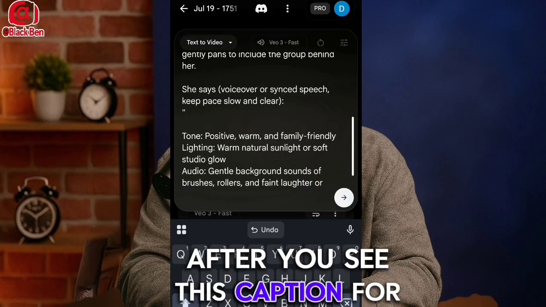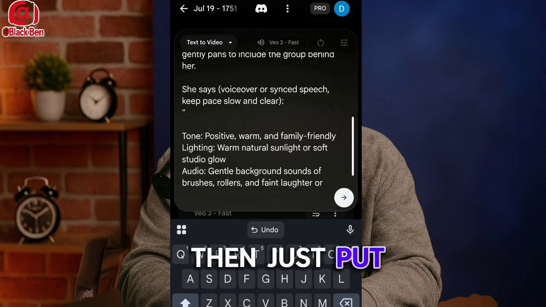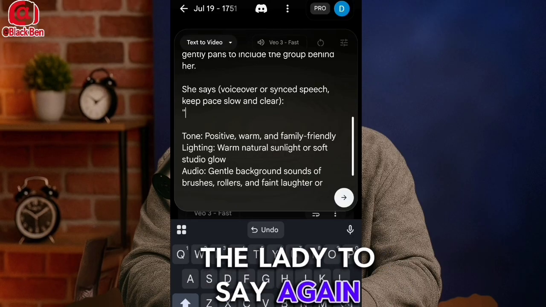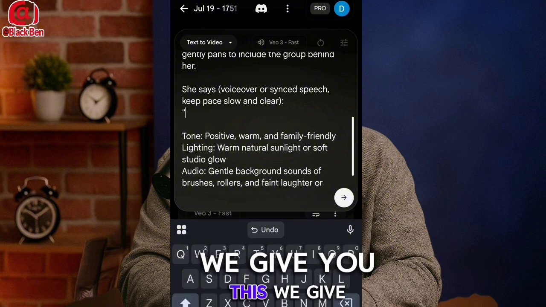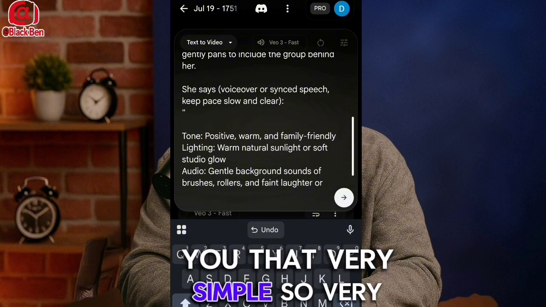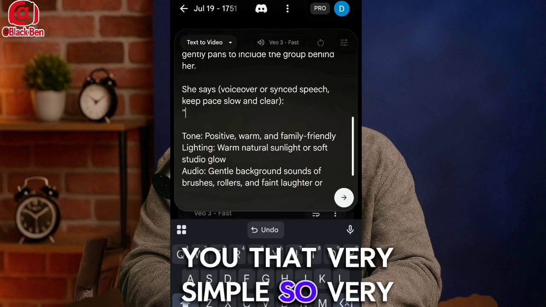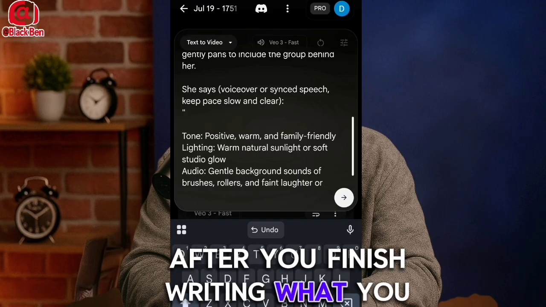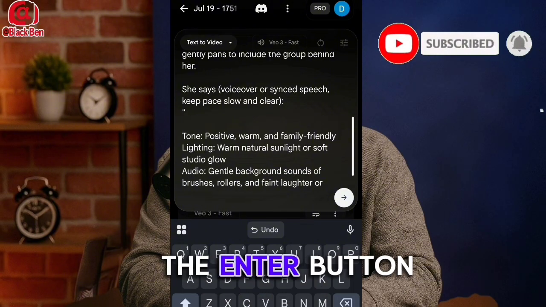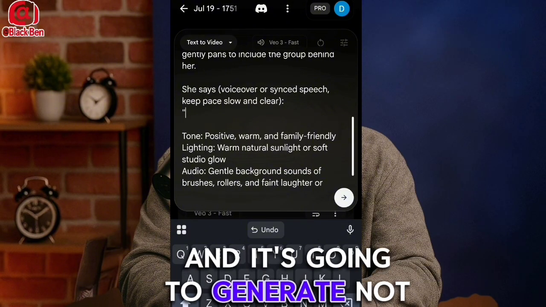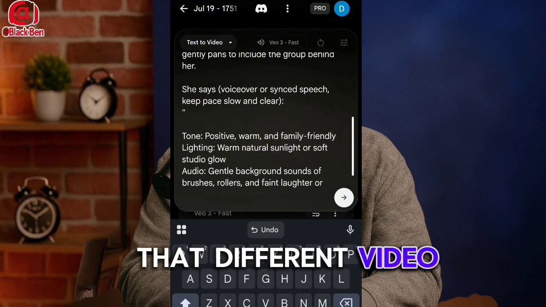After you see this caption, "she said," just put what you want the lady to say. Come to our service. Our service is one of the best. We give you this, we give you that. Very simple. After you finish writing what you want the lady to say, you just go ahead and click the enter button. It's going to generate a different video for you.